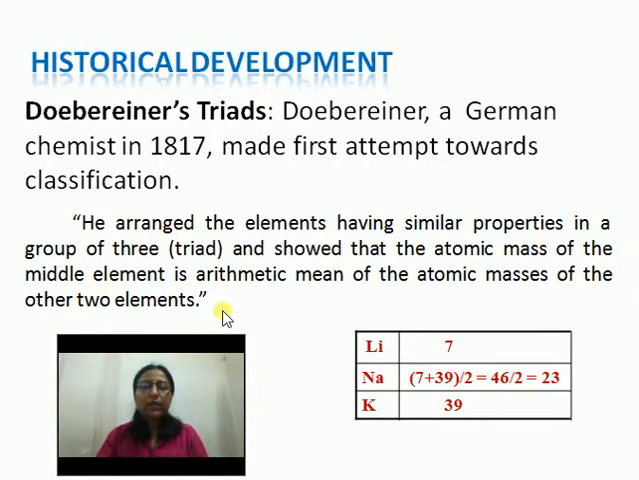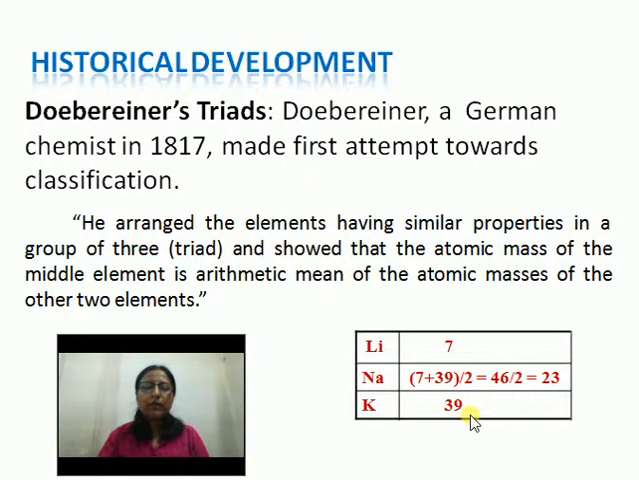What is the meaning of that? You see here, for example, I have kept lithium, sodium and potassium, and you know the atomic mass of lithium is 7 and that of potassium is 39. So for sodium it will be 7 plus 39 divided by 2, that means 46 by 2, and it will be equal to 23. So this is the arithmetic mean of 7 and 39.